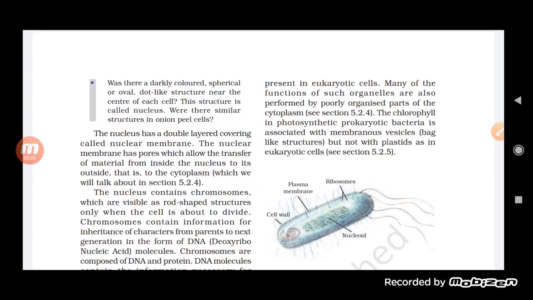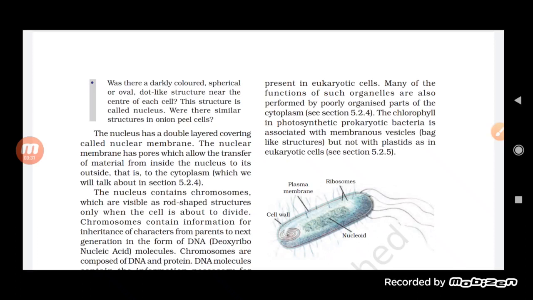Many of the cell organelles are also not present, or are poorly organized and perform poorly in the cytoplasm of the prokaryotic cell, where functions are performed by a poorly organized cytoplasm.